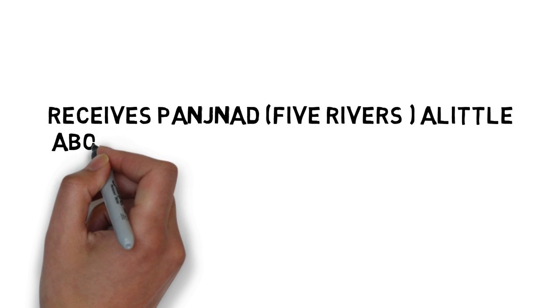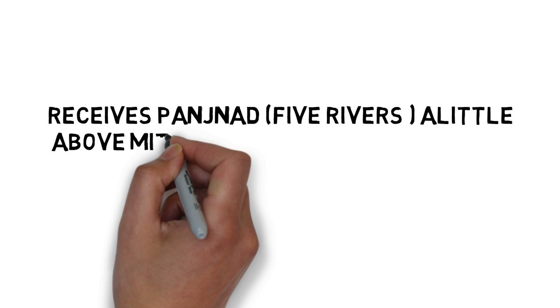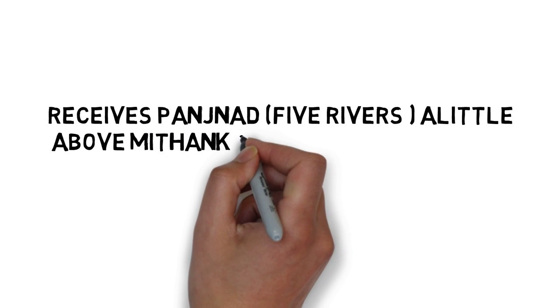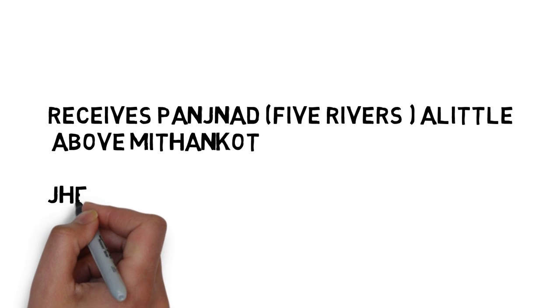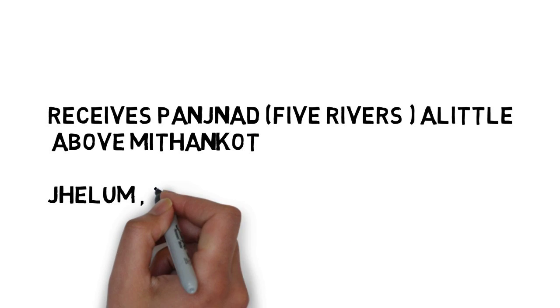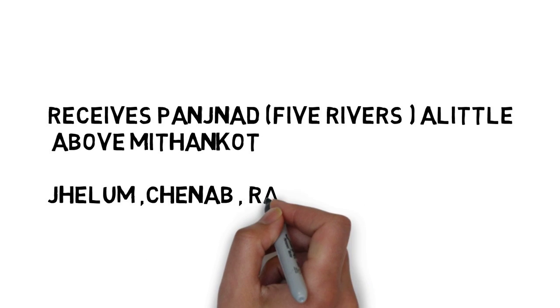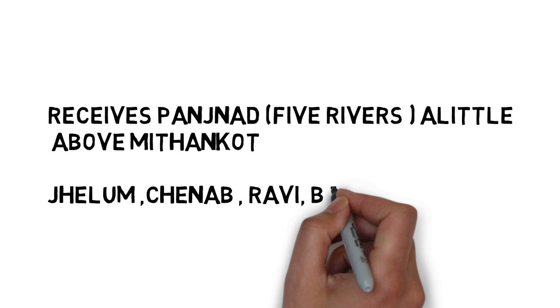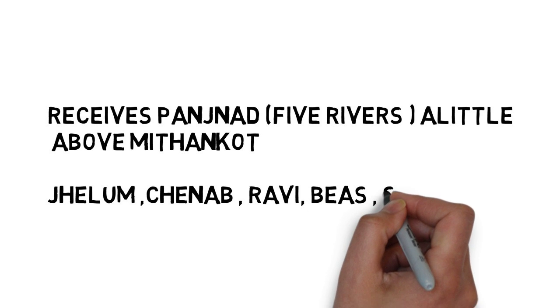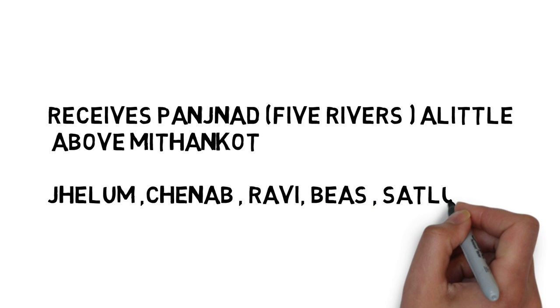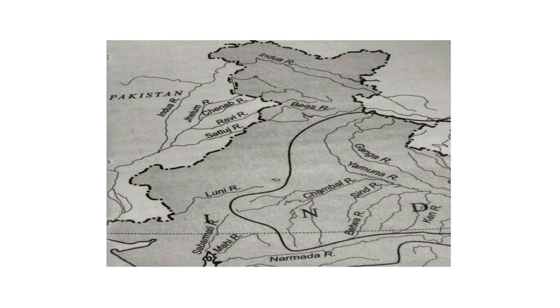And remember one thing, that among these five rivers, Jhelum, Chenab, Ravi and Byas all originate in India, but Satluj originates in Tibet region. You can look at the map and find that both Indus and Satluj originate in the Tibet region, while Jhelum, Chenab, Ravi and Byas all originate in India.